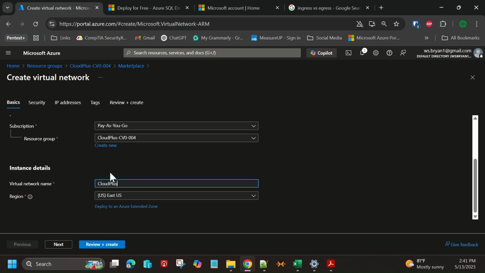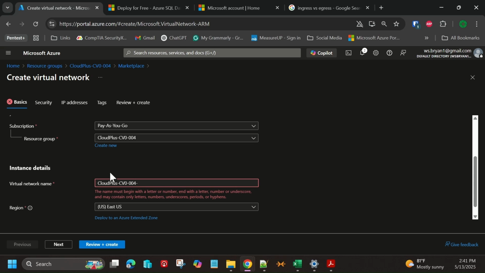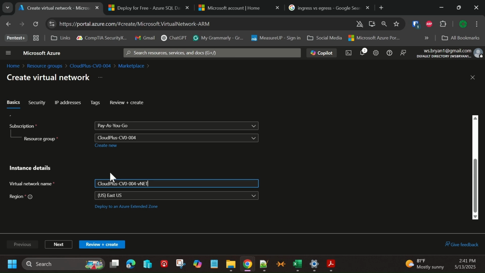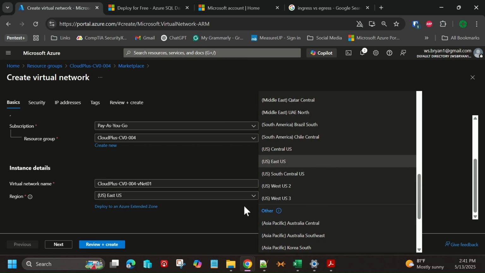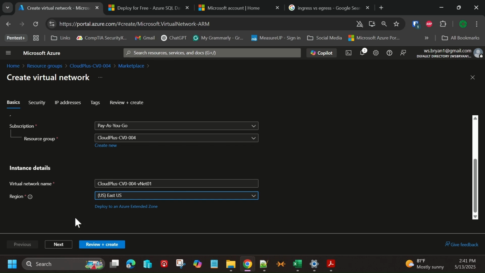So I'm going to call this the Cloud Plus CV0-004. We're going to do a dash. Notice that it does not like the dash at the end, and I'm going to call this VNet, and for my purposes, so it's scalable as far as my naming convention, I'm going to call it VNet 01. Now, we will talk in another demonstration a little bit more about our resource availability, but this is where we can define the region that we want this to be hosted in. And then we're going to choose next.